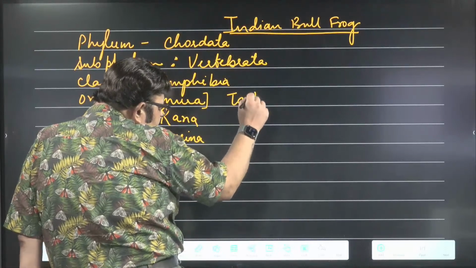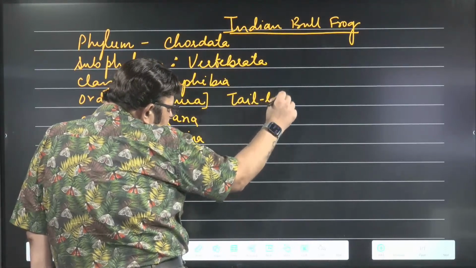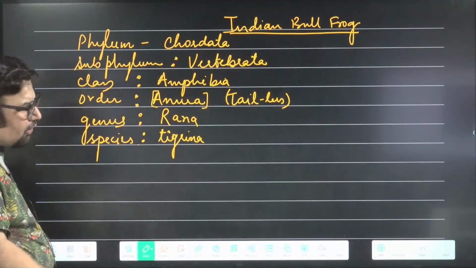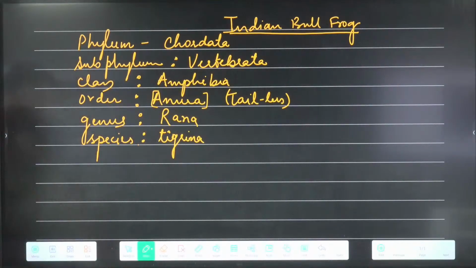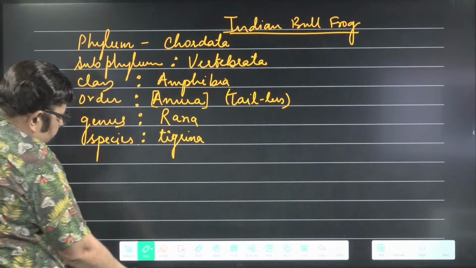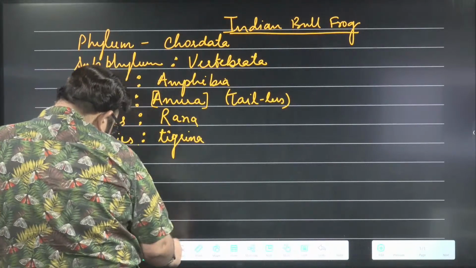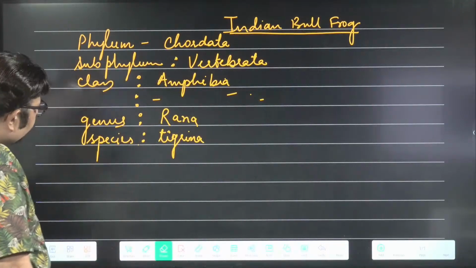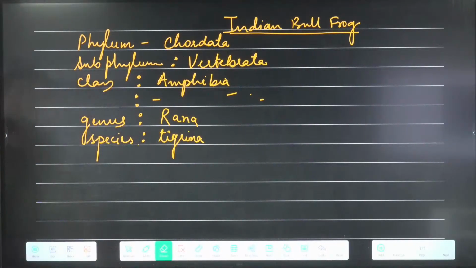As we all know, the adult frog doesn't have a tail, that's why the name of the order. But if you want, you can ignore the name of the order and the remaining names. You should know phylum, subphylum, class, genus, and species.